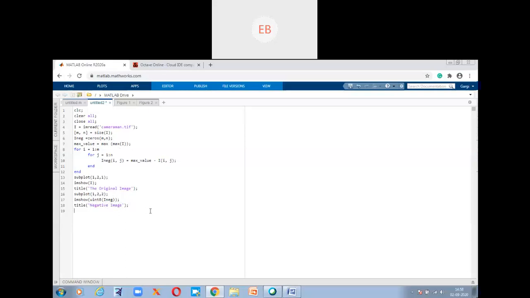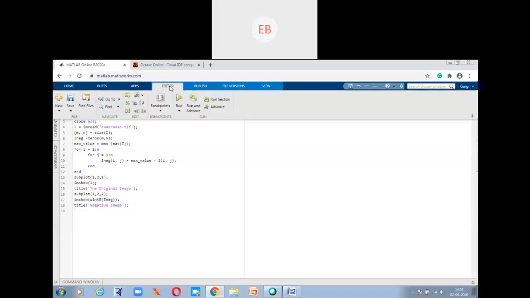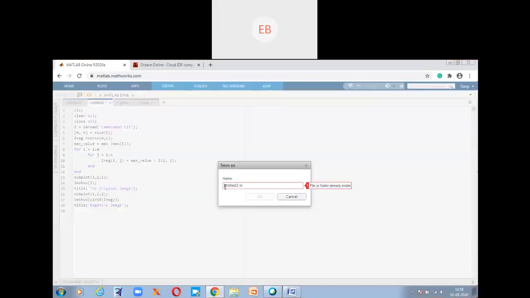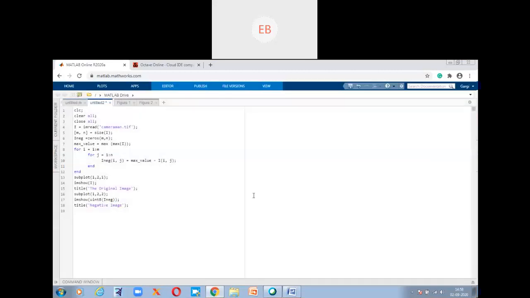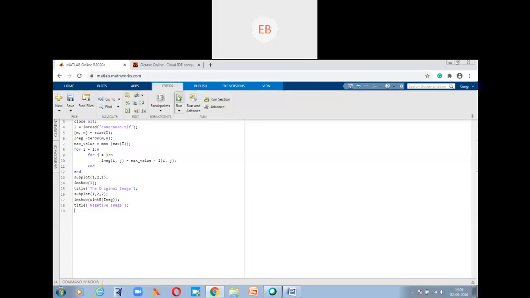Yes, now when you finally implement this program, we simply go to the editor section and press run. Suppose I want to say neg, just replace it. Okay, so I'm trying to run this program now. Okay, run.